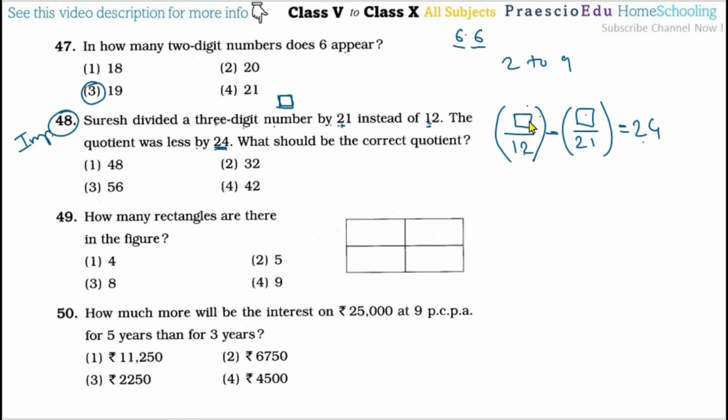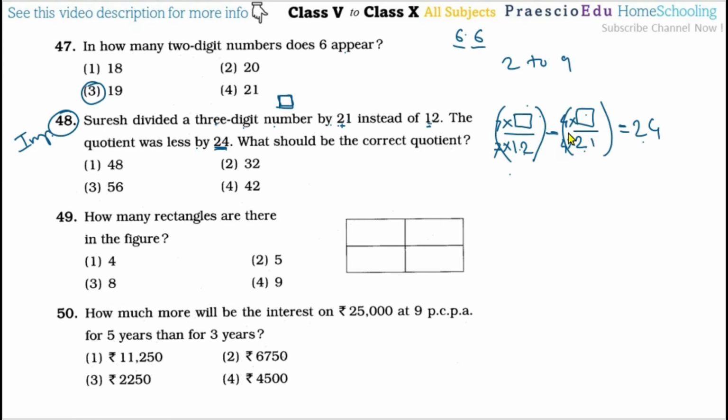Now as per this, we are going to solve the equation. 12 is in the denominator here, 21 here, so we will make the denominators equal. The common multiple is 84. To make it 84, here we have to multiply by 7, so multiply the numerator also by 7, and for 24, we multiply by 4.